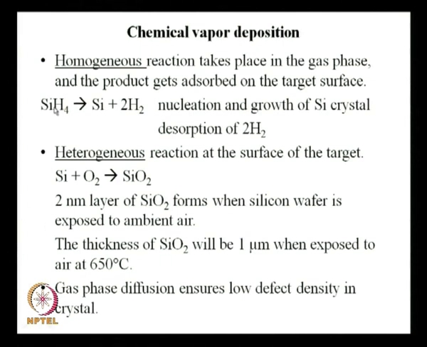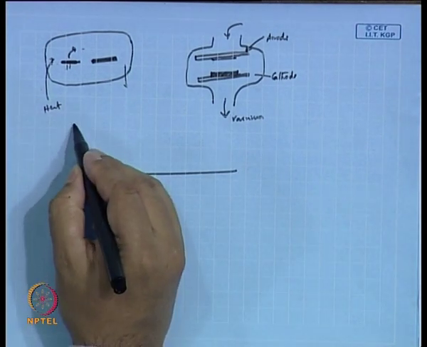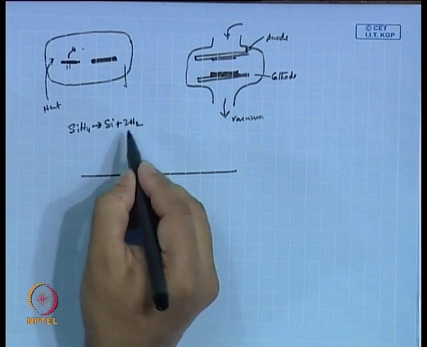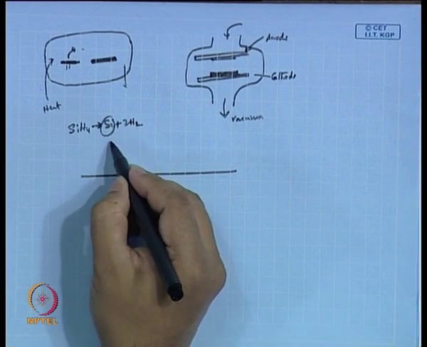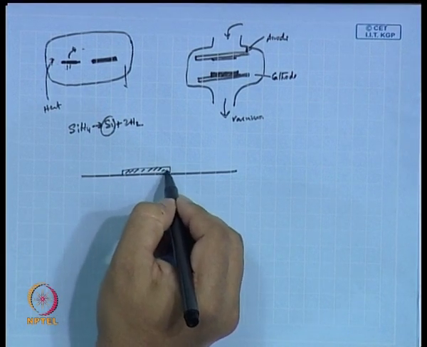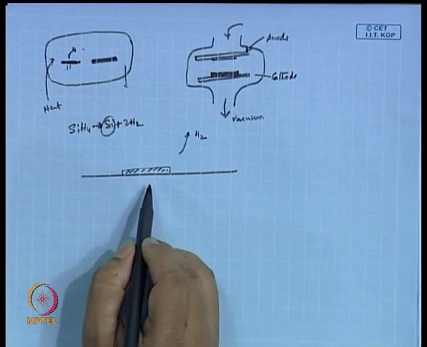What I have written here is SiH4. This is breaking down to silicon and hydrogen. So, if this is the substrate and you supply SiH4 which breaks down to Si plus 2H2, this Si gets deposited on the substrate and the hydrogen goes away.